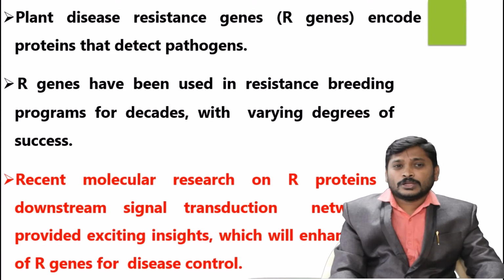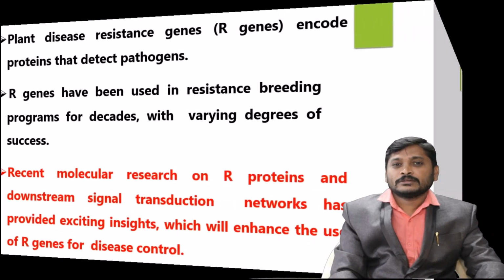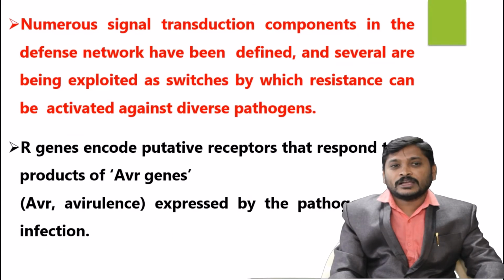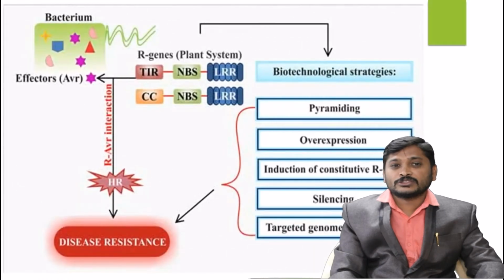Numerous signal transduction components present in the defense network have been identified, and several are being exploited as switches by which resistance can be activated against diverse pathogens. AVR gene and R gene complexes are one of the best examples. For example, there is a pink-colored AVR gene in a bacterium. These AVR genes are effectively recognized by the R gene product present in the plant system.